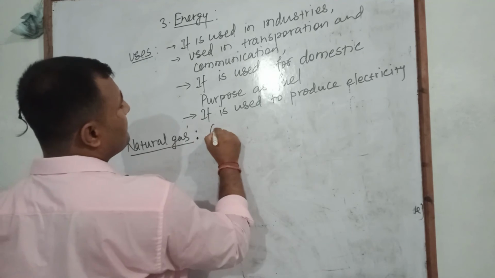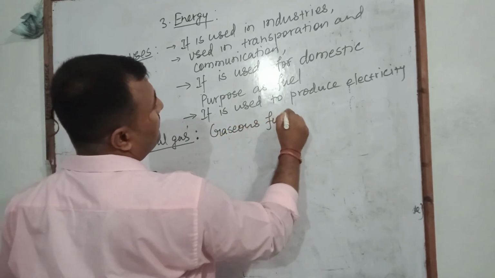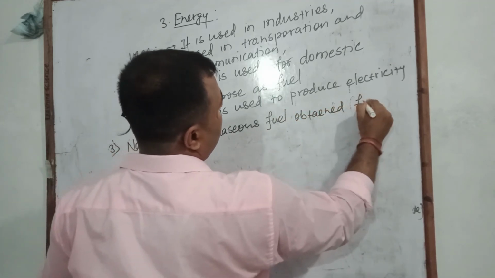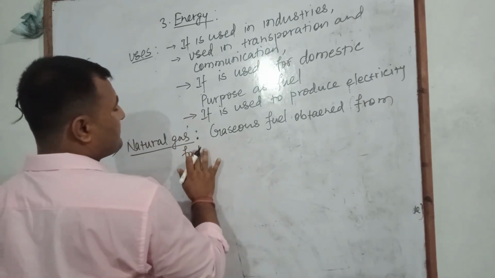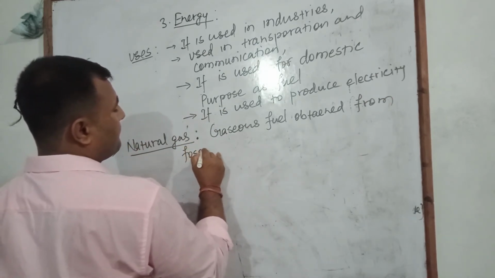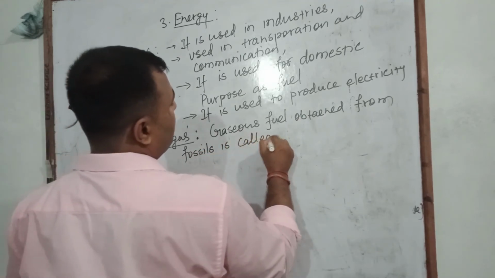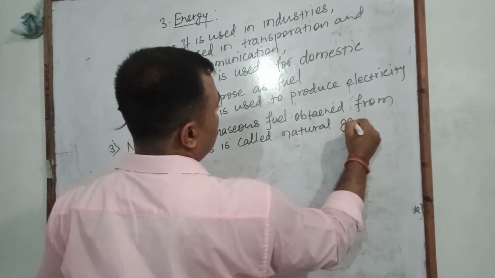And here we write: gaseous fuel obtained from fossils is called natural gas.